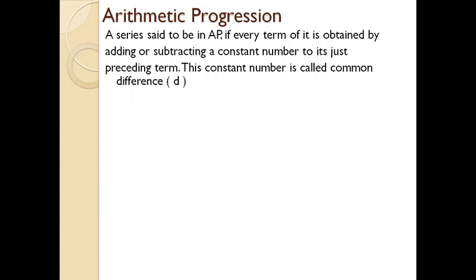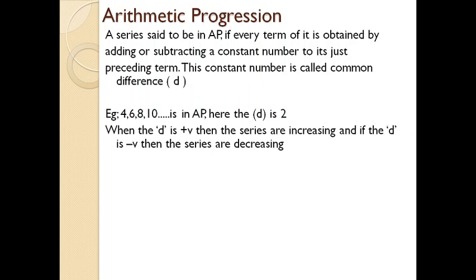When the common difference is positive, the terms form an increasing arithmetic progression, and when the common difference is negative, the terms form a decreasing arithmetic progression. Here for example, 4, 6, 8, 10 is an arithmetic progression. Here the common difference, otherwise known as d, is 2. It is taken by subtracting the number just preceding, 6 minus 4.